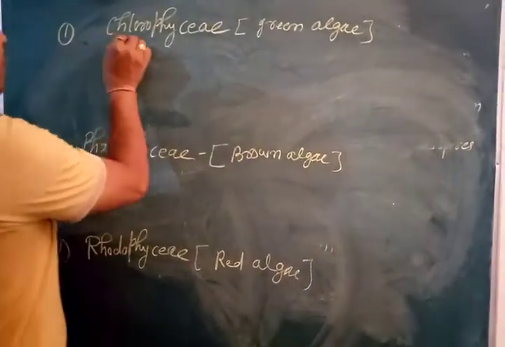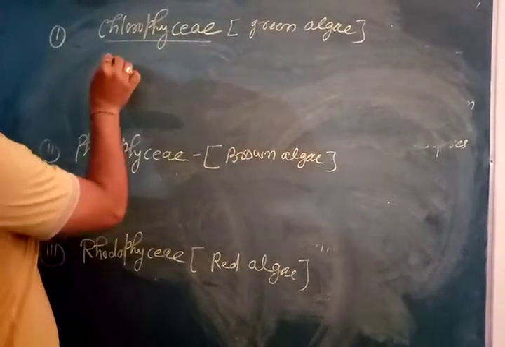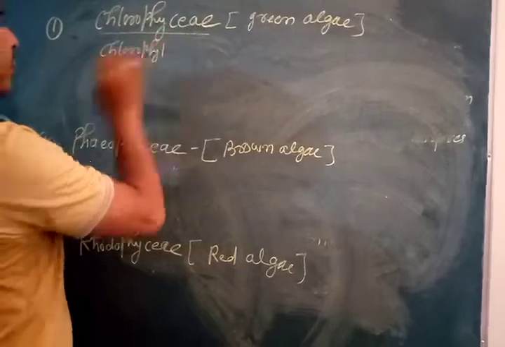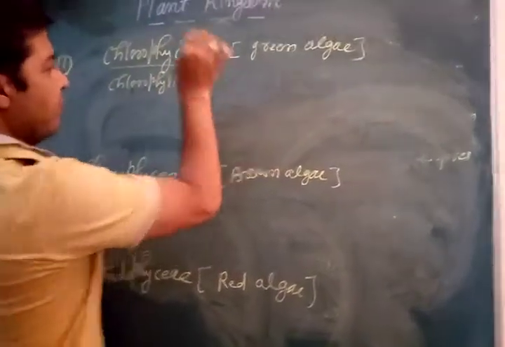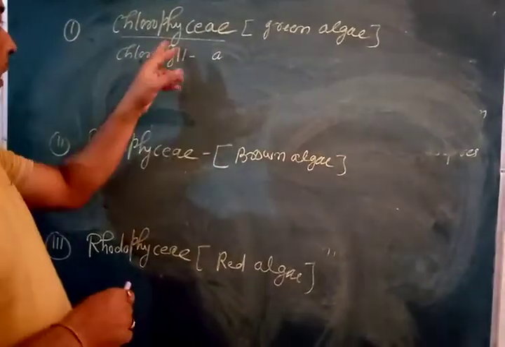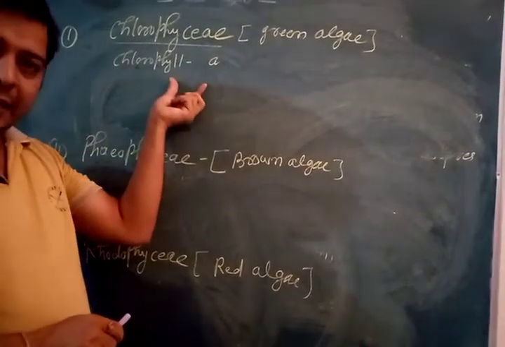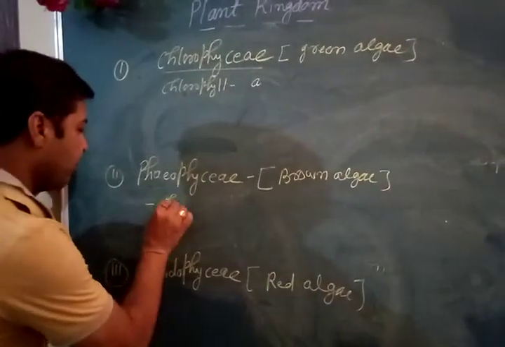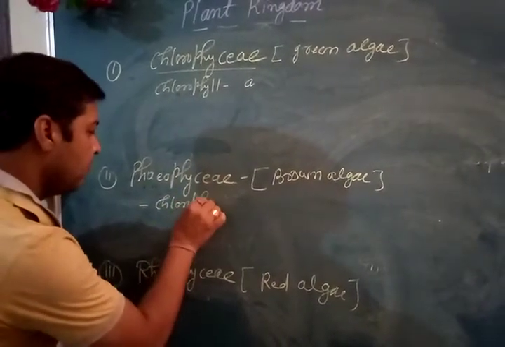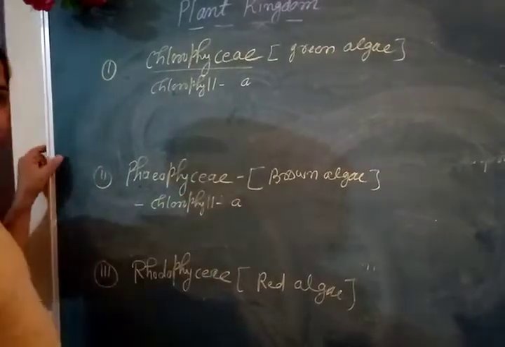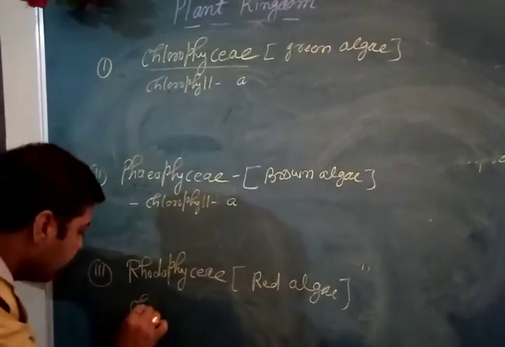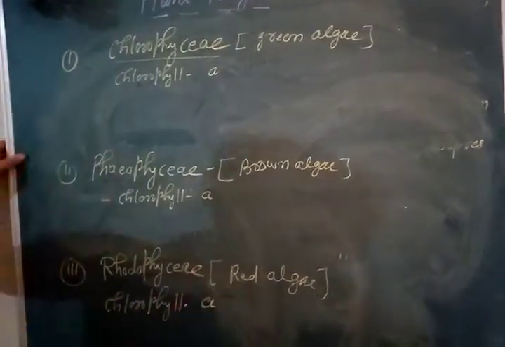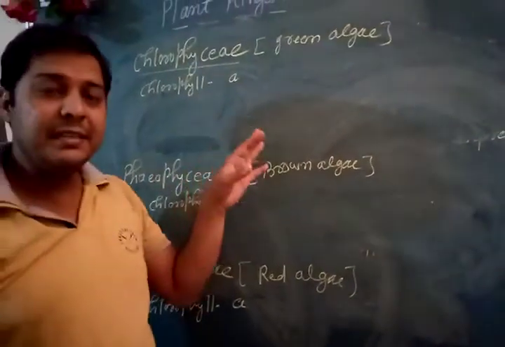Now children, Chlorophyceae, the green algae, have chlorophyll A. In Phaeophyceae, they also have chlorophyll A. And Rhodophyceae also have chlorophyll A. It's an easy technique to learn.